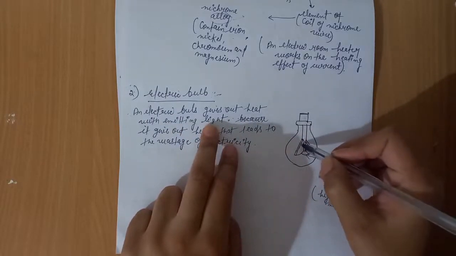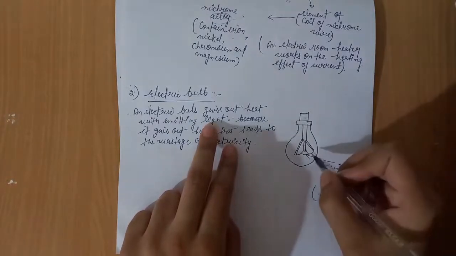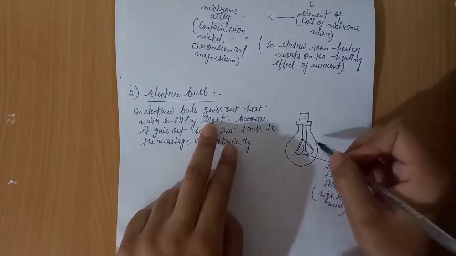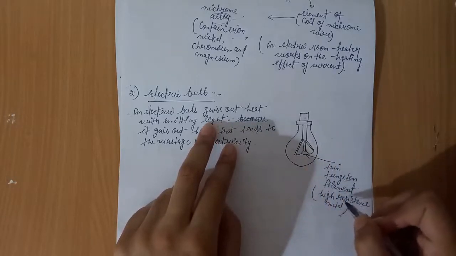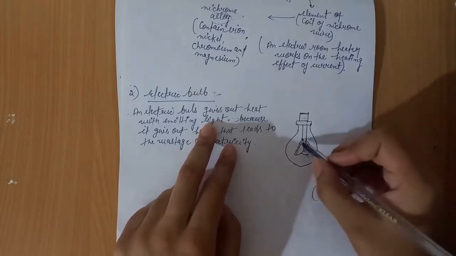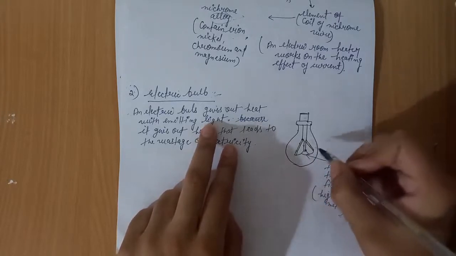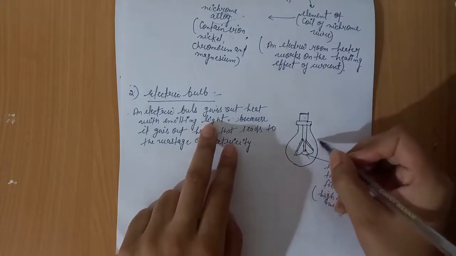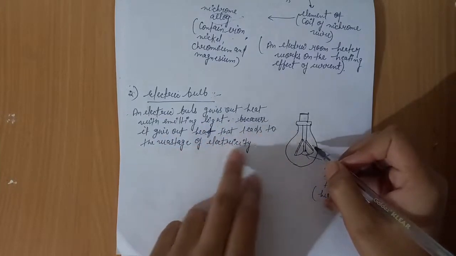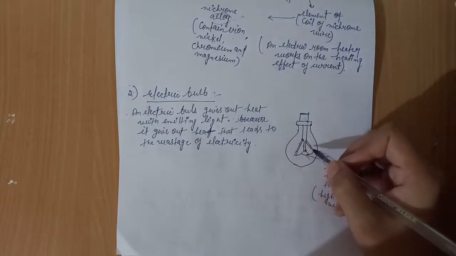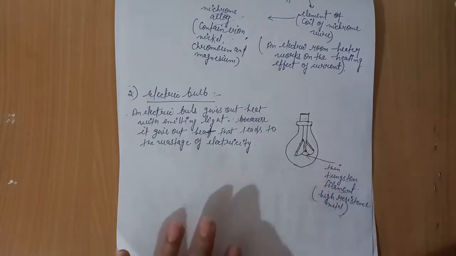When electric current enters these filaments, they become hot and emit light along with heat. These filaments are made of tungsten, a resistance material, so when electric current passes through the filament, it becomes hot, and after becoming hot, it emits light. It gives out heat, which leads to wastage of electricity.